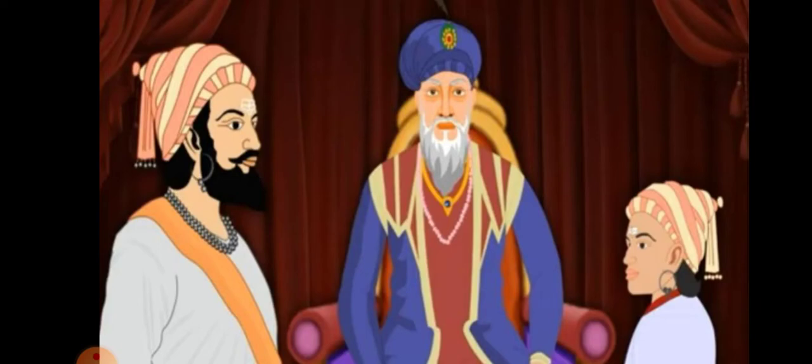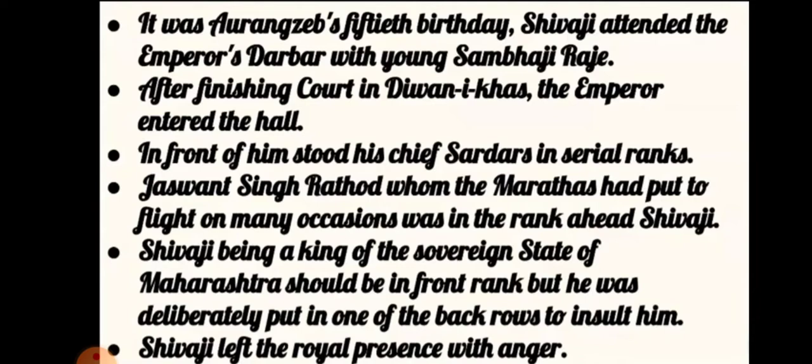Shivaji showed his spirit at the emperor's court. Shivaji at the court of the emperor. He attended the emperor's darbar. Young Sambhaji Raje was also with Shivaji. It was the 50th birthday of Aurangzeb, and after finishing court, in the Diwan-e-Khas, a place where all the guests of all the states were received.